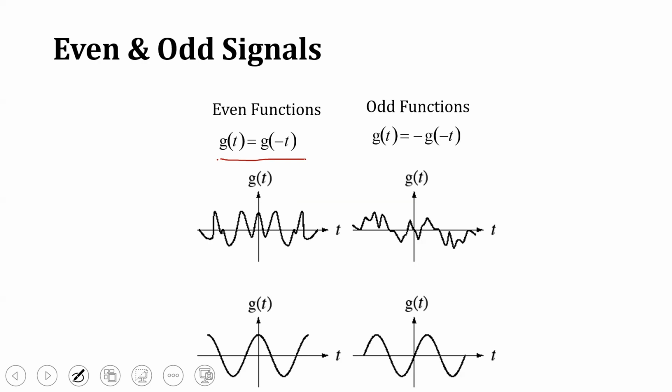That is called an even function. The reverse, where g of t is equal to minus g of minus t, or x of t equals minus x of minus t, is called an odd function. A correct example of an even function is the cosine, whereas the sine function is an odd function.